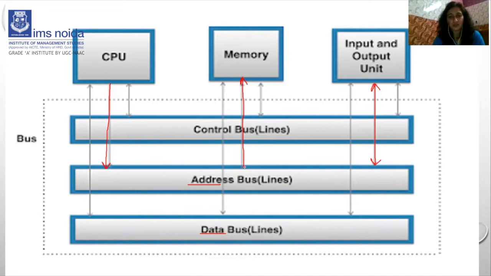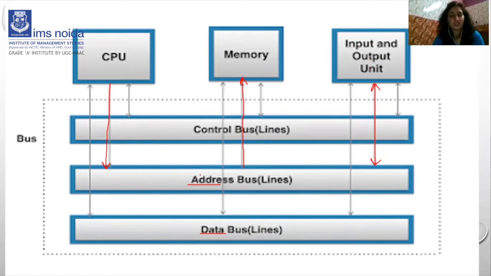The address bus connection with memory is also unidirectional. It means memory can fetch the data from the address bus but cannot send the data. But the input output unit is bidirectional. Clear? So the address bus works as a combination of both, unidirectional as well as bidirectional. Unidirectional with CPU and memory, and bidirectional with input output. Clear? What do you mean by this?